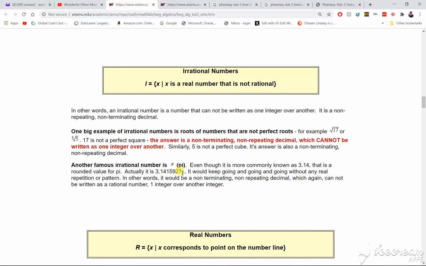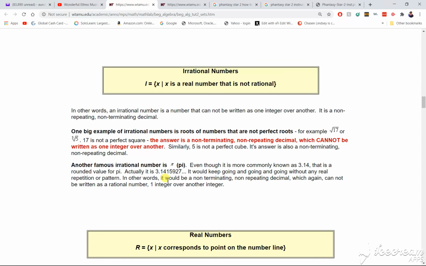Another famous irrational number is pi. Even though it is more commonly known as 3.14, that is a rounded value for pi. Actually, it is 3.1415927, and so on. It goes on forever, going and going without any real repetition or pattern.